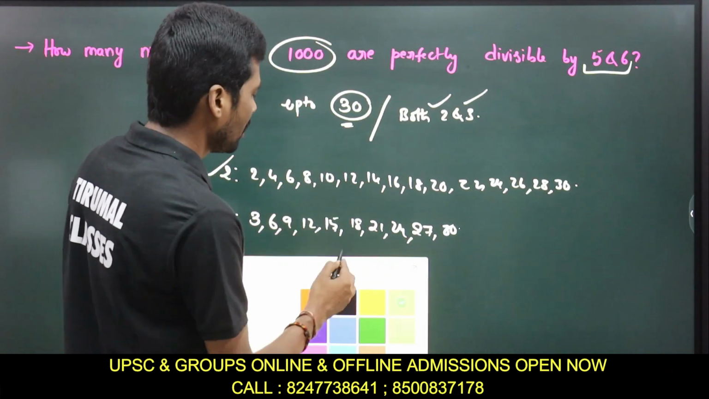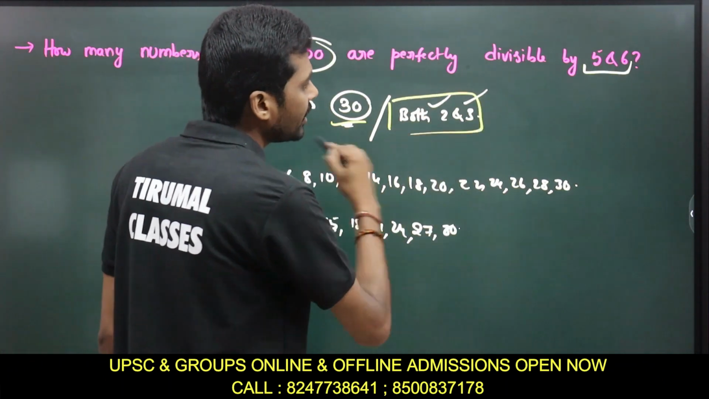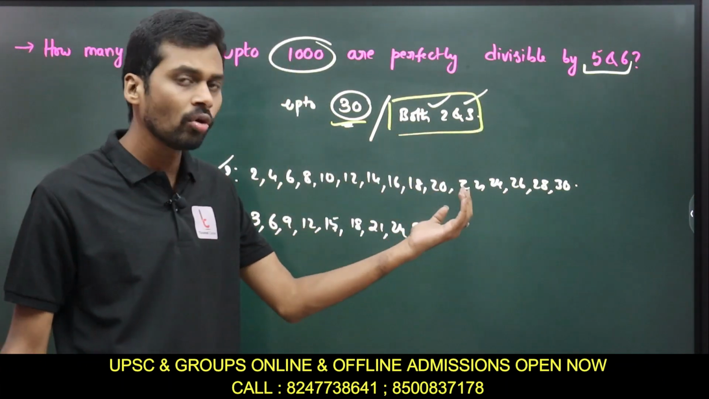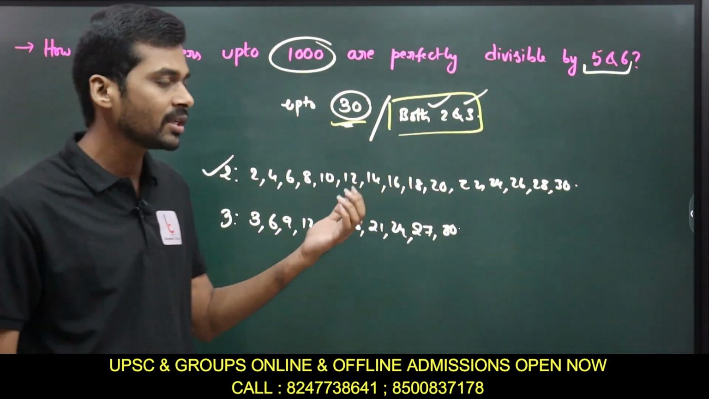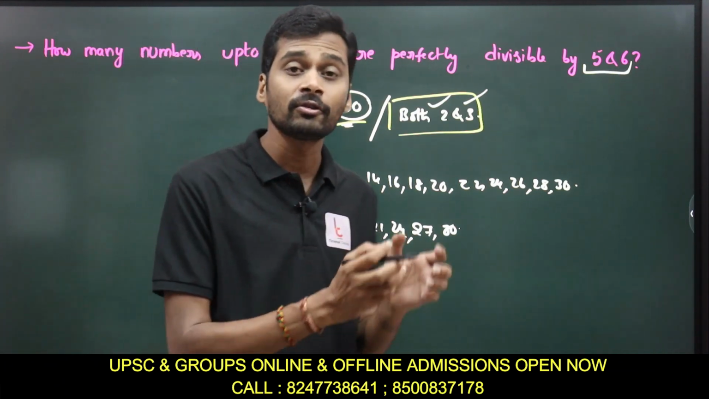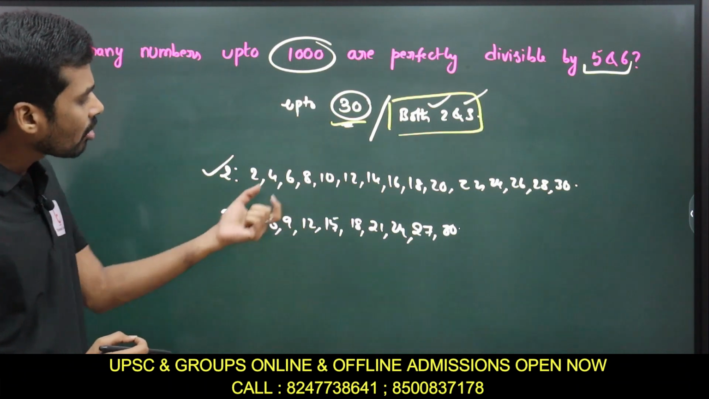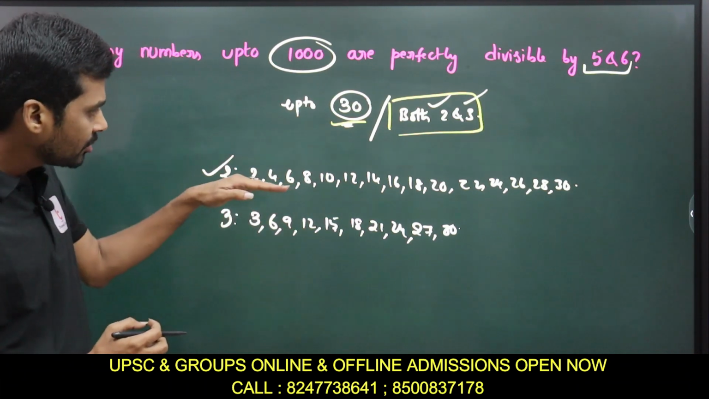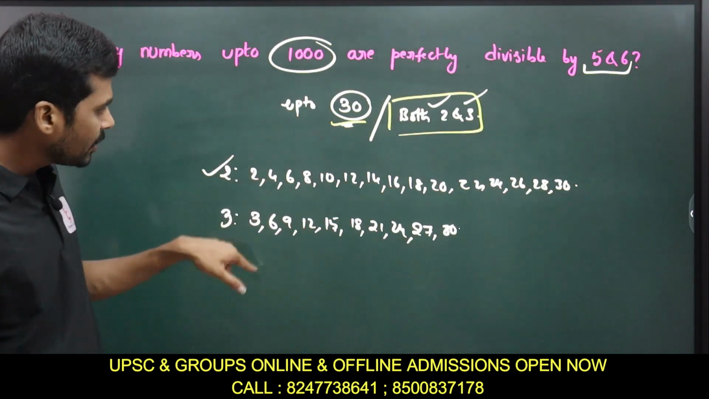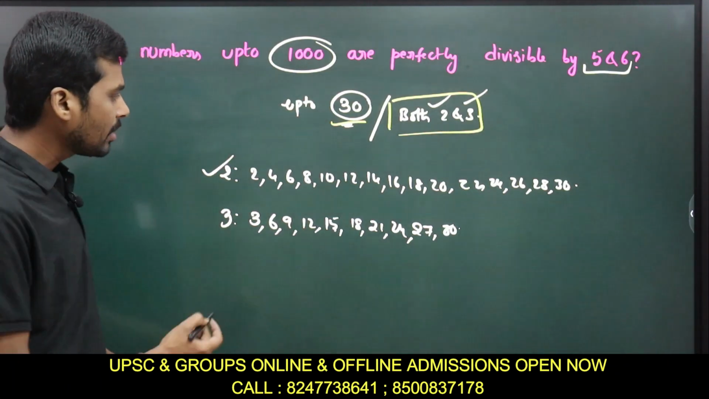Our question is, up to 30, the numbers must be divisible by both 2 and 3. It is not enough to divide the numbers by 2, or just by 3. The numbers we take must be divisible by both 2 and 3. Which means I need to take the common numbers: the numbers which are divisible by 2, and the same numbers must also be divisible by 3. So I am taking out the common numbers, right? Which common numbers do we have?